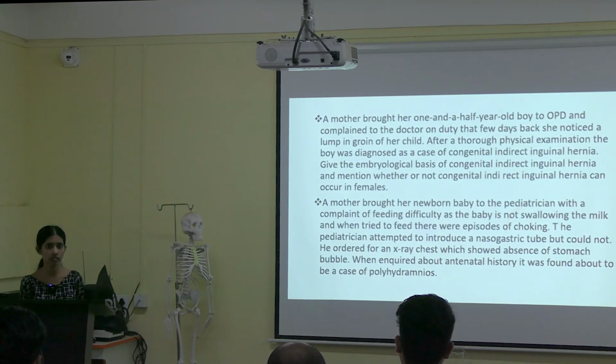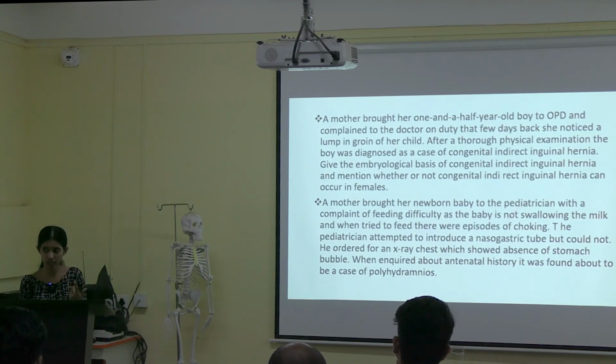Yes. Which part? We have hindgut, midgut and foregut, right? Midgut. Okay, in midgut it is related to development of stomach.